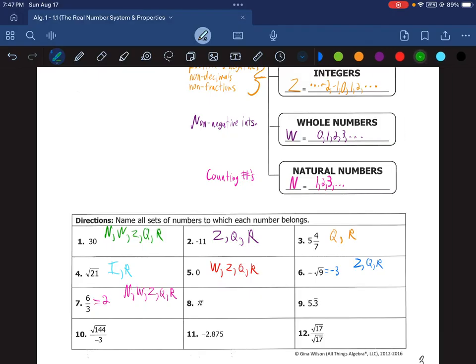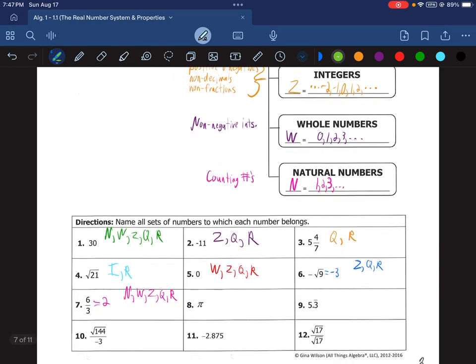On to number 8. On number 8, we have pi. As we talked about earlier, pi is the most famous irrational number. It never ends nor repeats. So it is I for irrational and R for real.